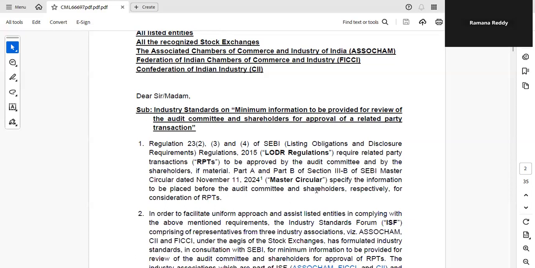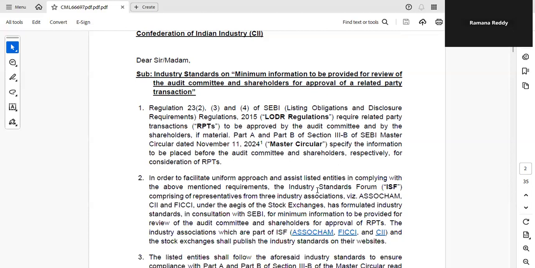So these standards are providing a facility for uniform approach and assisting listed companies by providing a standardized format in the form of disclosures.